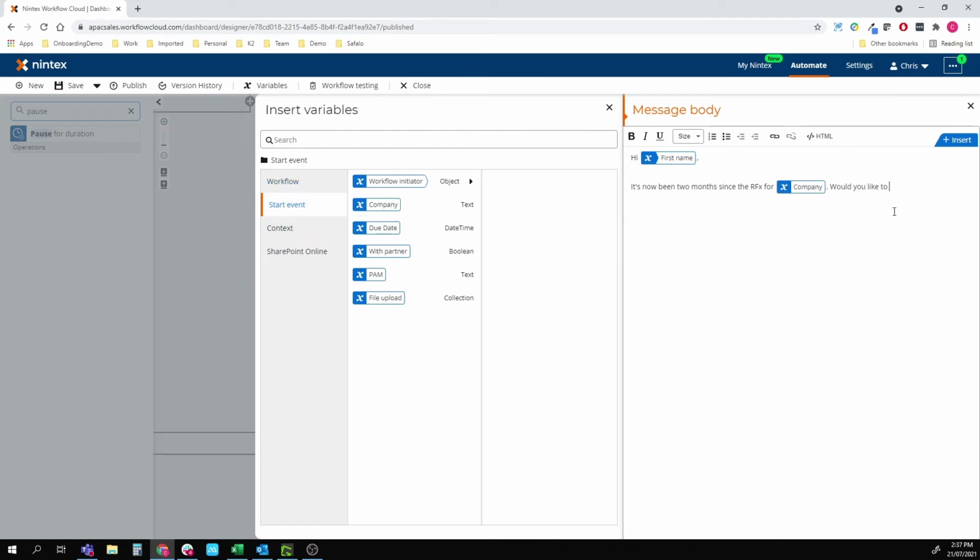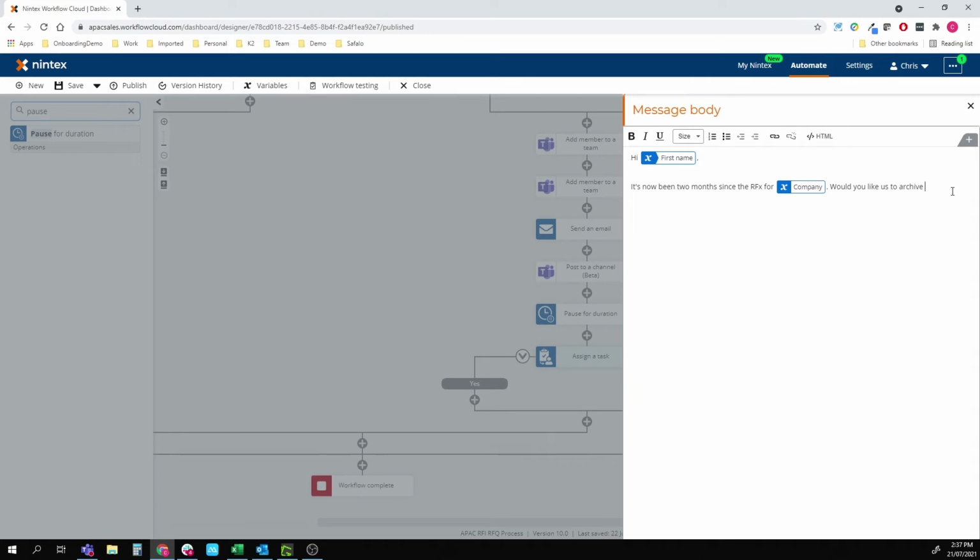Would you like us, as us being the royal workflow, would you like us to archive the Microsoft Teams space that was created, or keep it live? Let us know by responding to this email.